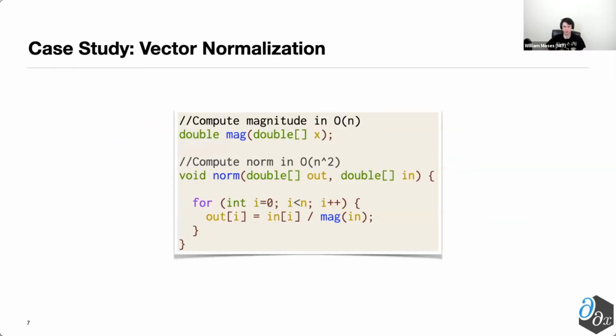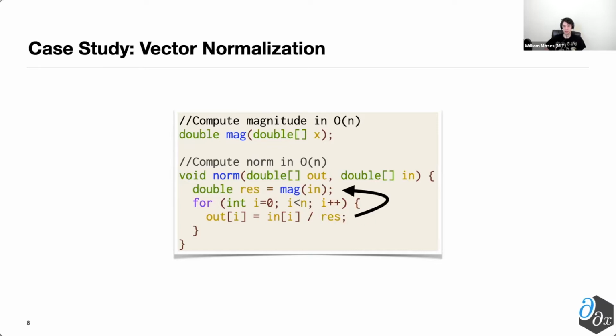Let's look at how this traditional pipeline works in practice for a sample code. So here I have a program that first defines a magnitude function that takes in a vector and in O of n time returns the magnitude of the vector. And then we can use this to normalize a particular vector. So we have this input vector and an output vector. And inside of the for loop, we say the output vector equals the input vector divided by the magnitude. And the way that it's written, it runs in O of n squared time, which works, but it's not great.